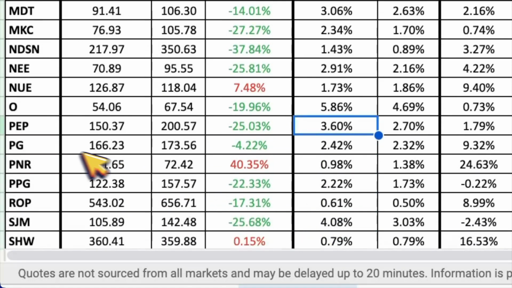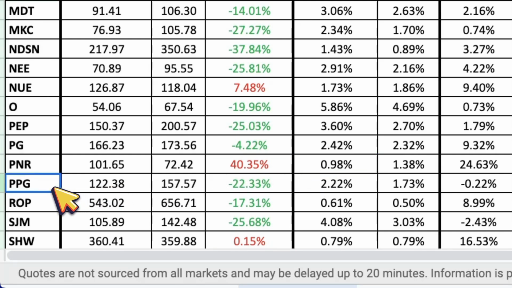of 3.6%. Next is Procter & Gamble, ticker symbol PG, and it looks about 4% undervalued with a dividend yield of 2.42%. Then we have Pentair, ticker symbol PNR, and it looks about 40% overvalued with a dividend yield of 0.98%.